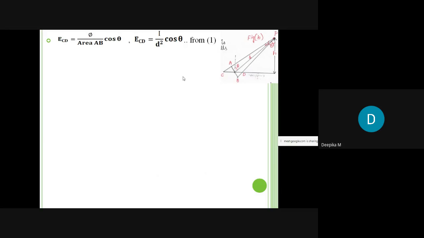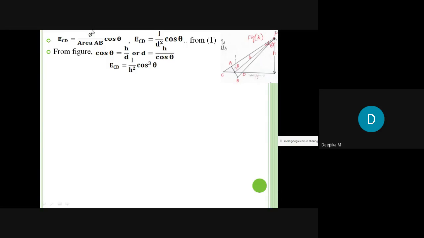So again, I am taking the same figure for the consideration, and you can see here the theta angle I am taking. So this is the triangle I am going to consider. From this triangle, cos theta is nothing but h by d. That is, cos theta is adjacent by hypotenuse. Adjacent is h, and the hypotenuse is d, so d can be written as h by cos theta. That is, the distance between the source and the surface can be written as h by cos theta.